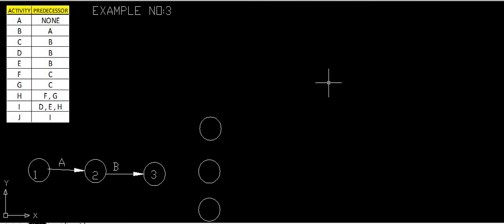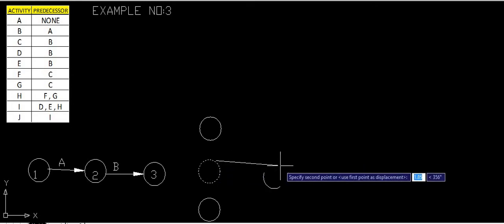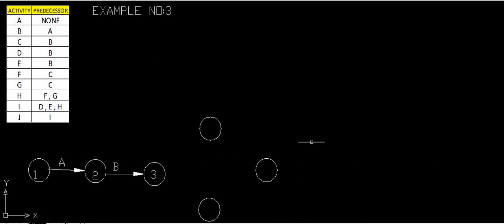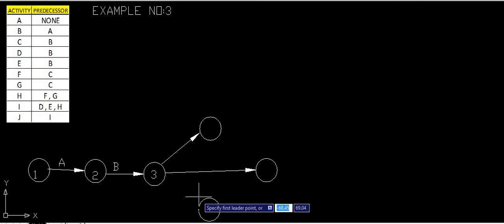We will shift this somewhat here also. So this is C, this is D and this is E.